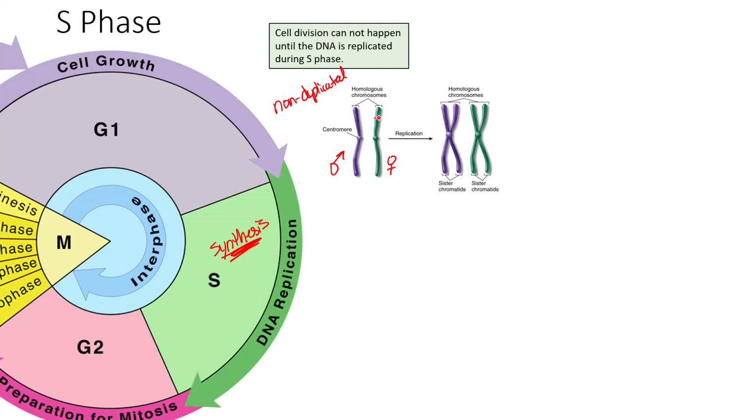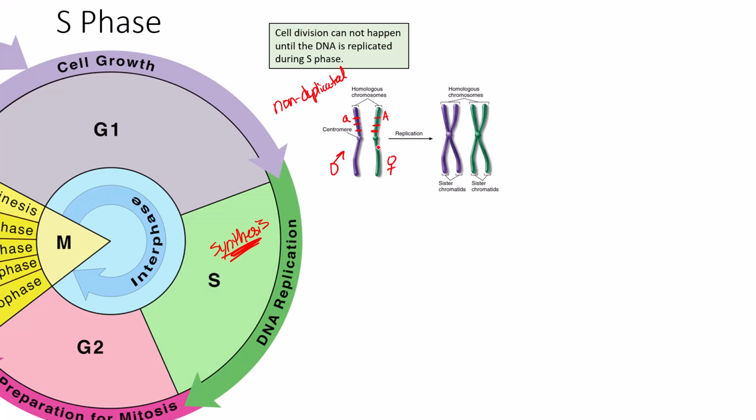If this particular chromosome from mom has a certain number of genes, the father's chromosome, which is homologous to the mother's chromosome, will have the same number and location of genes, but the alleles contained within these genes may differ. We'll get more into this when we talk about genetics. But for instance, the mom might give you a dominant A and the dad might give you a recessive a. These chromosomes are going to duplicate themselves.